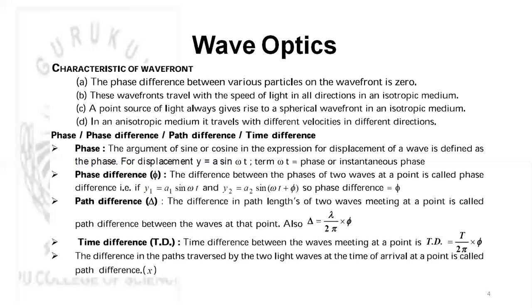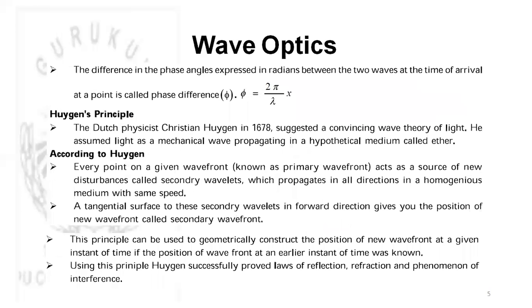And the difference in the path traversed by two light waves at the time of arrival at a point is called path difference. So this is another definition for path difference. The difference in the phase angles, expressed in radians, between the two waves at the time of arrival at a point is called phase difference, which is 2 pi by lambda into x. Huygens principle: the Dutch physicist Christian Huygens in 1678 suggested a convincing wave theory of light.